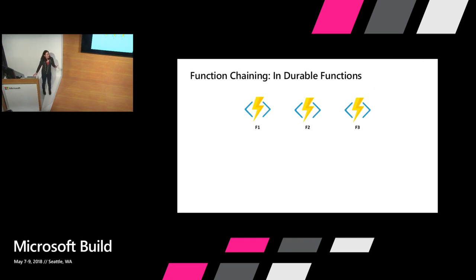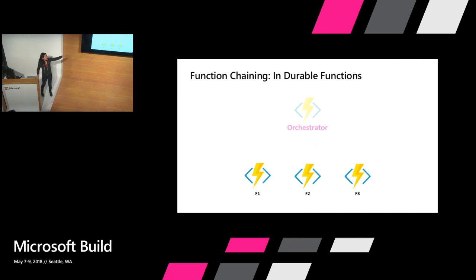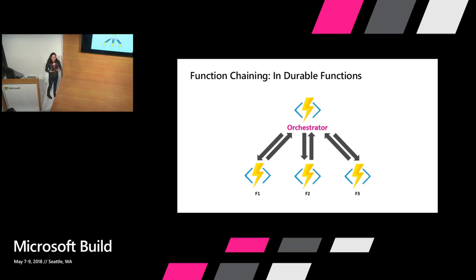So in Durable Functions, we introduce the concept of an orchestrator. And this is a fourth function on top of these three that will orchestrate what happens between those. It's responsible for calling and receiving the output of what we call activity functions. They're what you're familiar with as normal functions. When an activity function returns, its return value becomes part of the local state of the orchestrator function. So you are able to work with it as you would any other variable in that block of code.